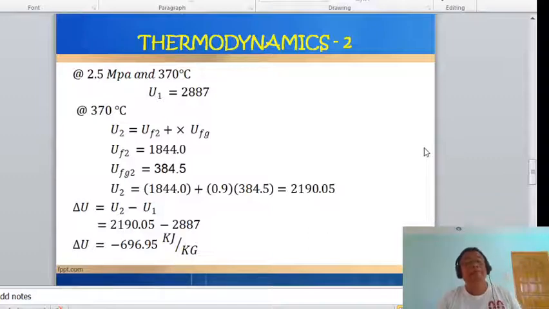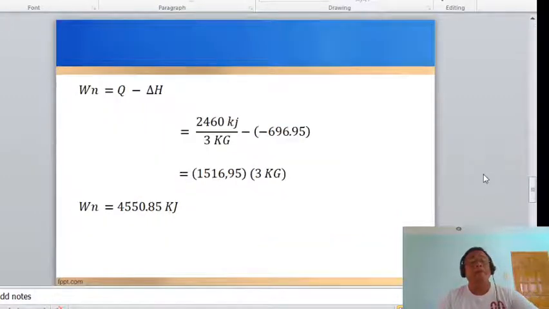And another, delta U rather, getting now the change in the internal energy. So subtracting, that is 2190.05 minus 2887. So that is negative 696.95 kilojoules per kilogram. Okay. And then getting now the non-flow work, that is Q minus delta H.